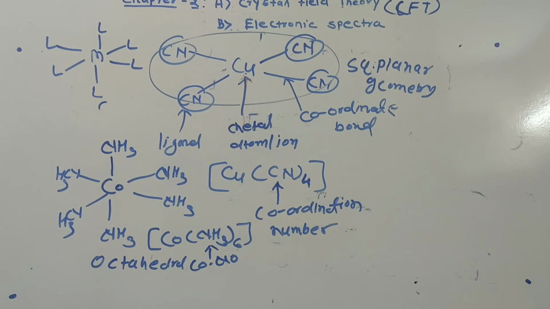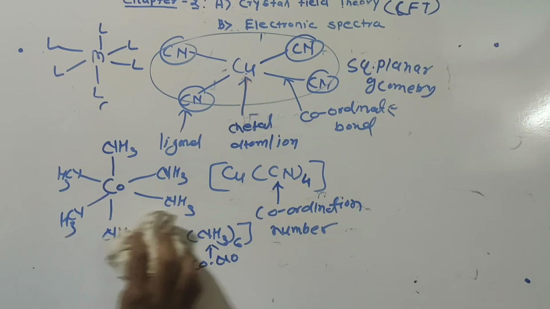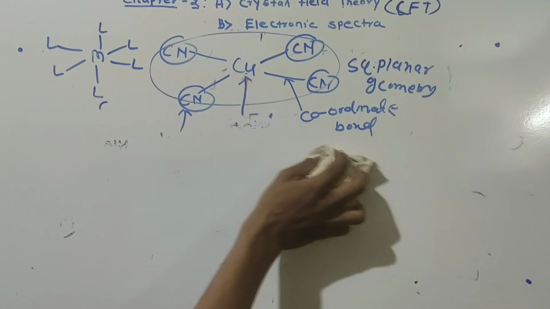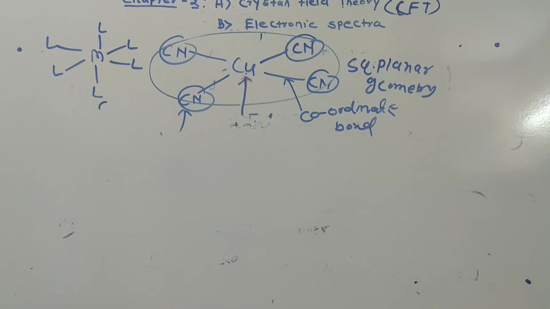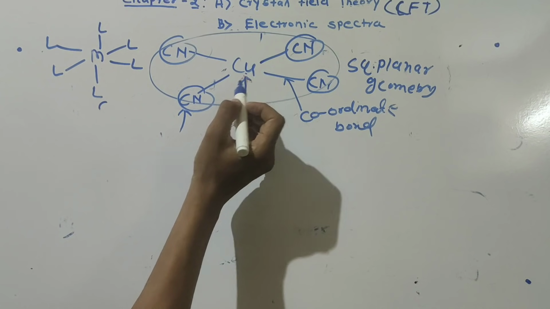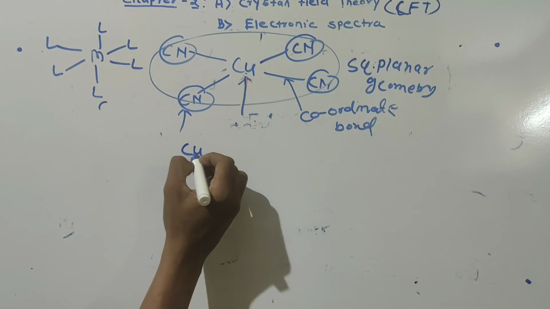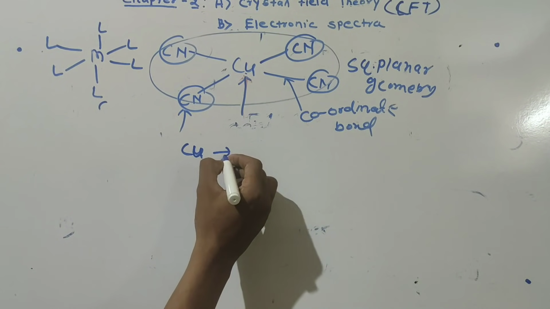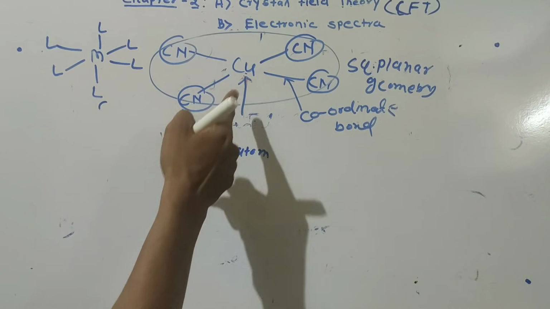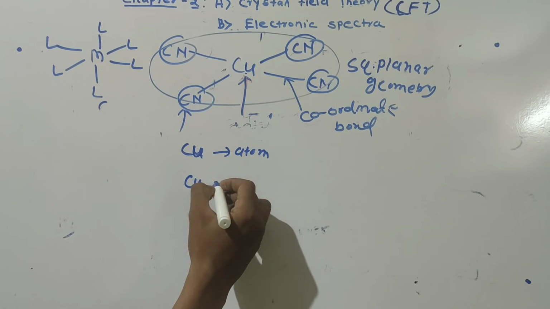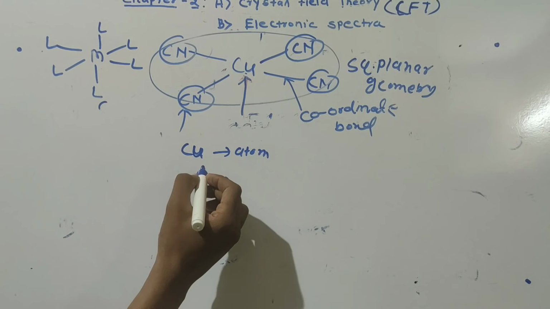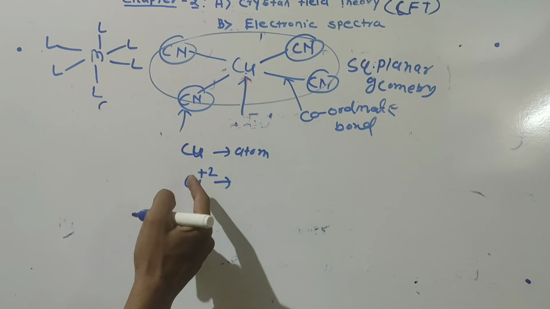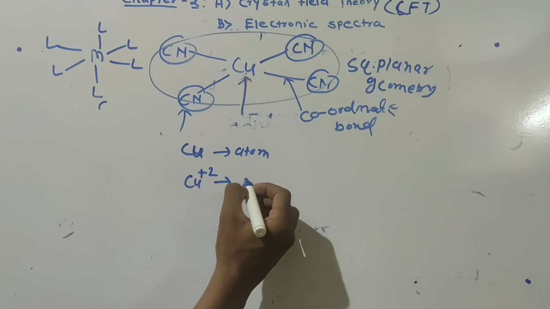Okay. Now, next, one important thing here. Suppose when a metal is present in neutral form, suppose copper is present in the Cu form, with no charge on the copper, then we call it an atom. Suppose the same copper is in its ionic form, which means it has a charge. Suppose on the copper there is a +2 charge.